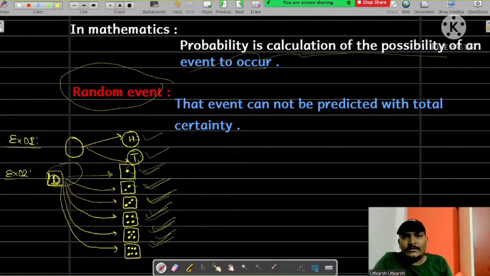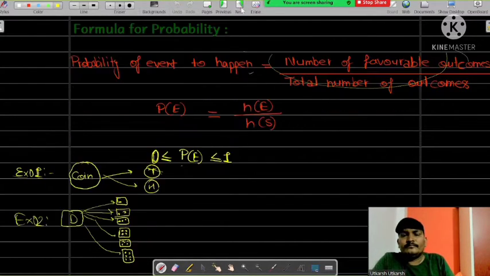Now see next. Now the formula of probability. Probability of an event equals number of favorable outcomes upon total number of outcomes. Probability of an event is denoted by P(E) equals NE upon NS.